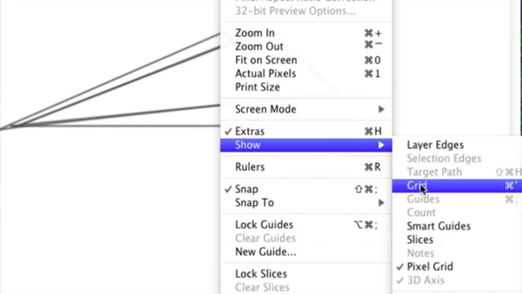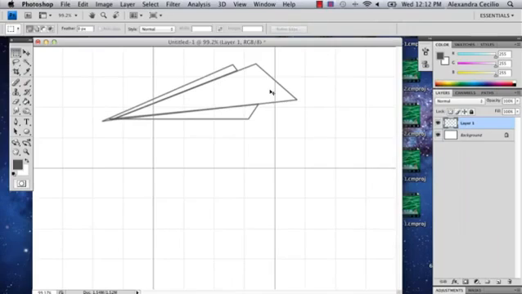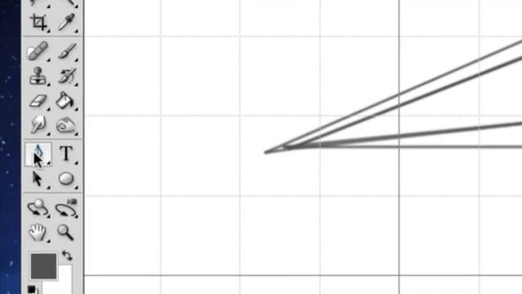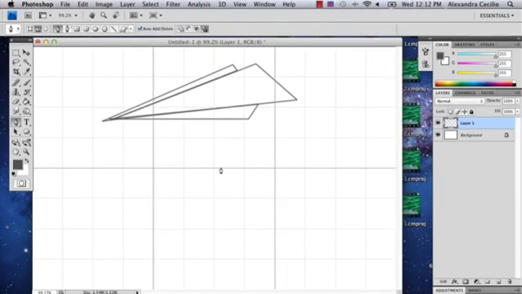Show, and Grid. And this could help you make your plane geometrically correct, or if you have a specific way that you want to draw it, then it'll help. And the second thing I'm going to do is I'm going to go to the pen tool. And so now I'm going to start my paper airplane.